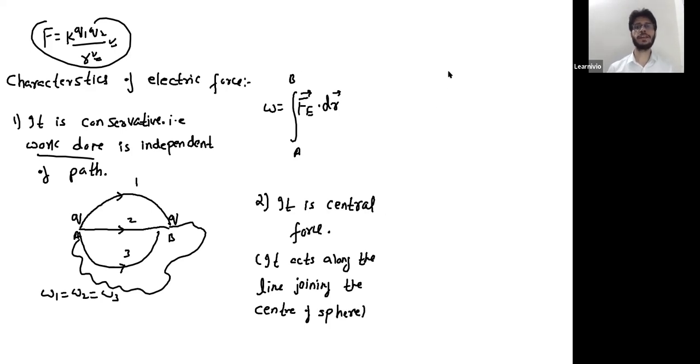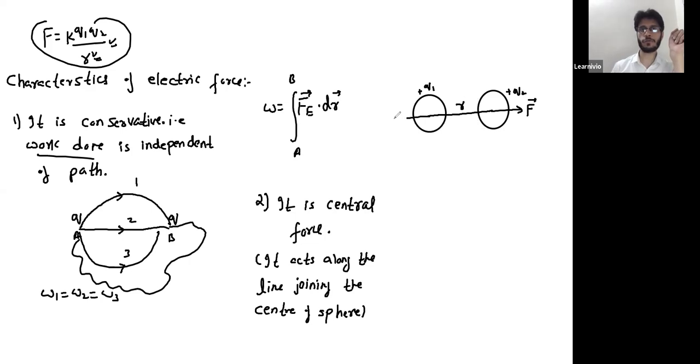If you have two charged spheres, sphere number one and sphere number two, with charges plus Q1 and plus Q2, and center to center separation R, the electric force will act along the line joining their centers.